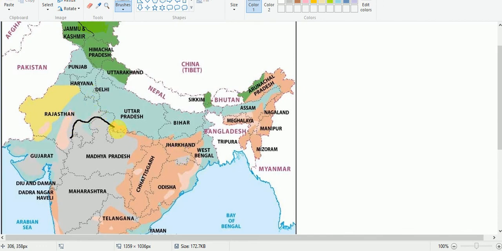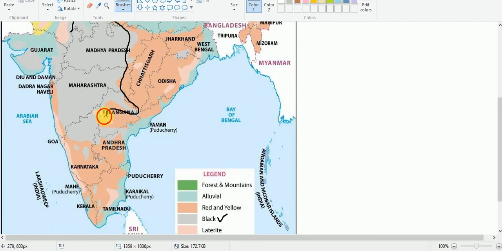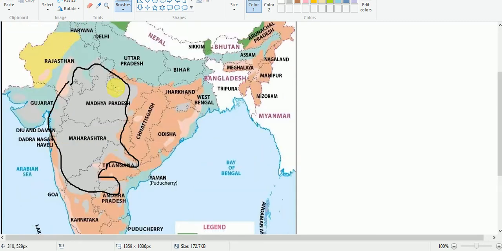Here in this area we find distribution of these black soils. It is mainly found in the states of Madhya Pradesh, Maharashtra, northern part of Karnataka, then some areas of Telangana, and patches in Gujarat. Also see here in Gujarat we find these black soils, and in some portion in the southern part of Jharkhand also we find black soils.